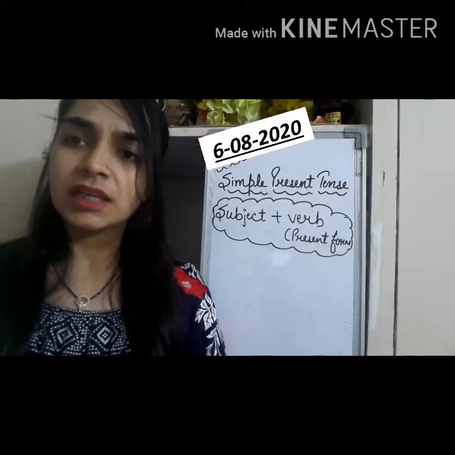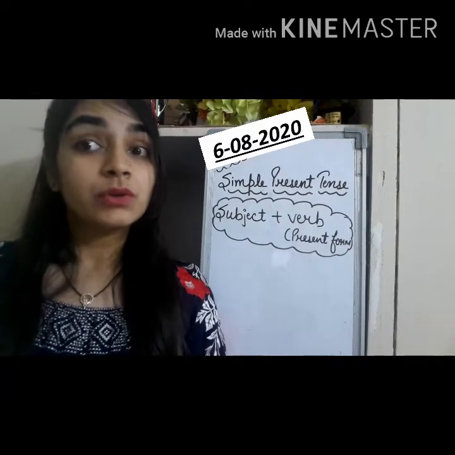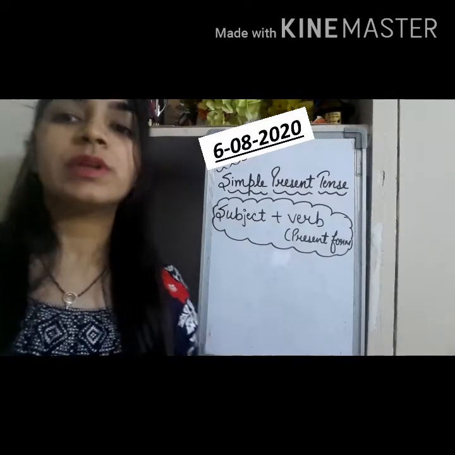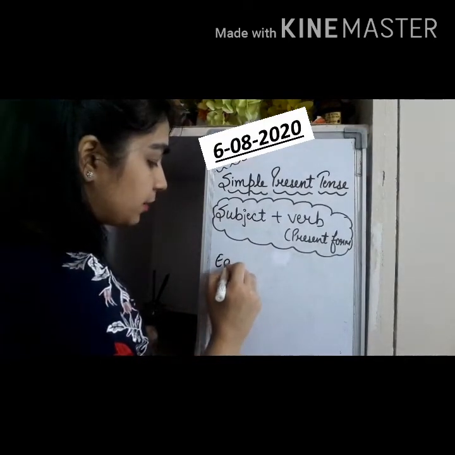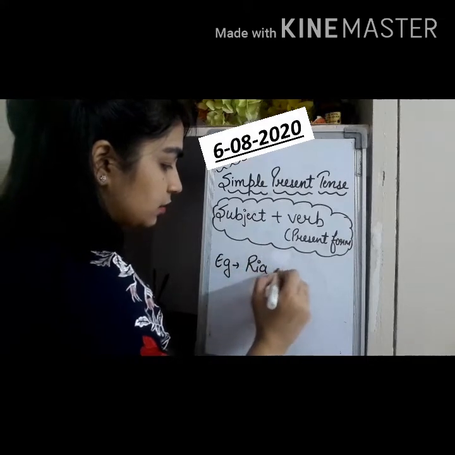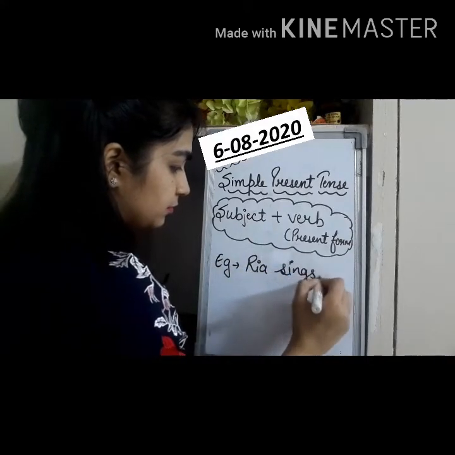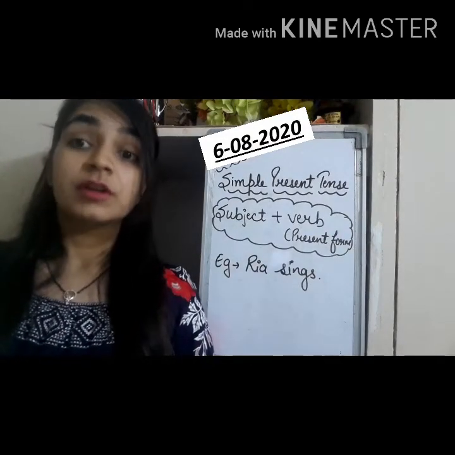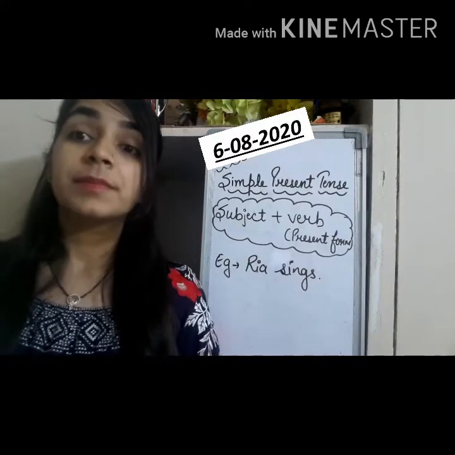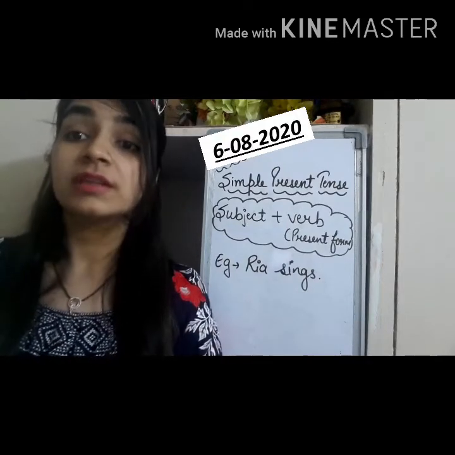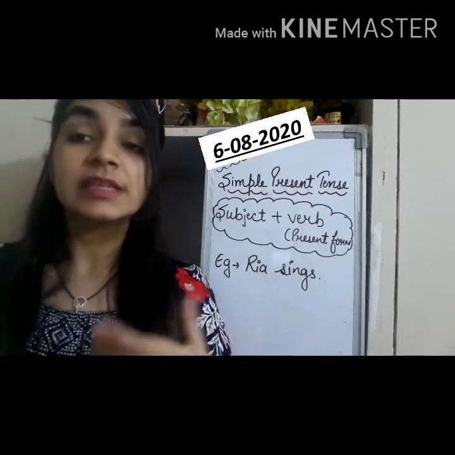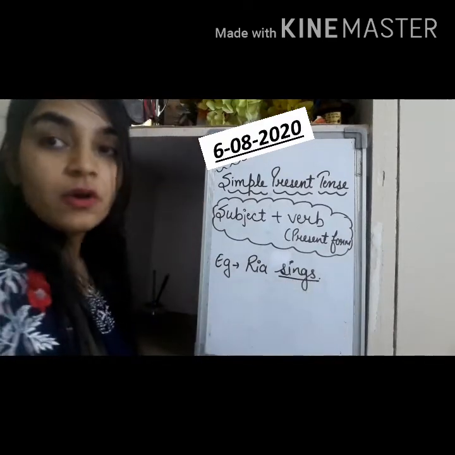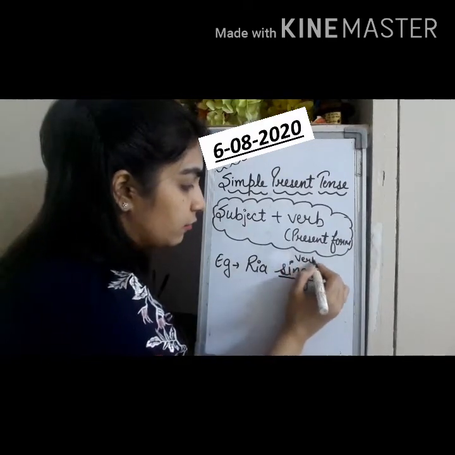Now you might be thinking how you will be able to recognize the subject in a sentence. So let's see one example. Let me write an example. Ria sings. So first of all we will find out the verb in the sentence, meaning which action is going on in the sentence. So sing is an action. So here we can easily tell that sings is a verb. So we will write here verb.